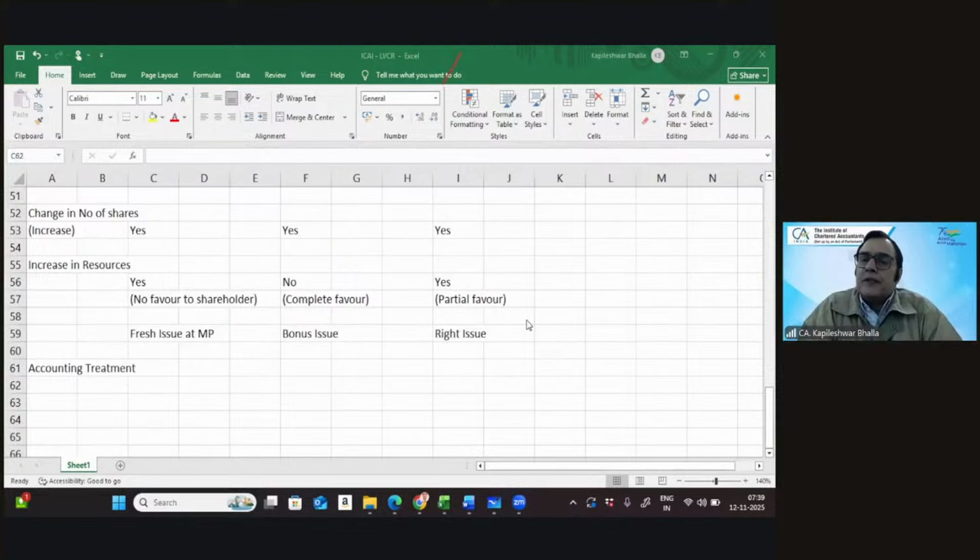Next, if there is a bonus issue, do you give any weightage to the fact when the bonus issue was done? Or do we consider that it is made as if from the beginning of the earliest reporting period? Because in this particular case, there is no change in resources. The company is given the shares at the start. The company's equity did not undergo a change.